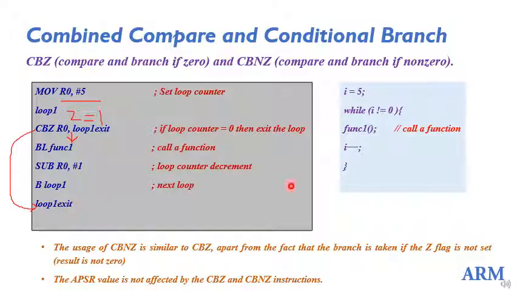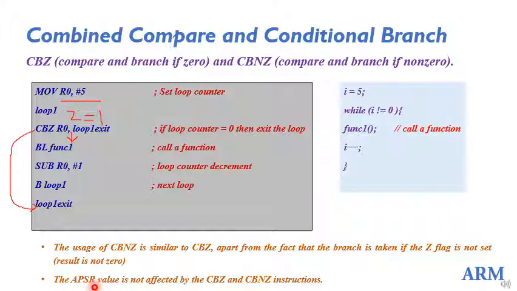This piece of code is exactly translated into assembly code using this instruction CBZ. Okay, so the usage of CBNZ is similar to CBZ, but here the condition is if the Z flag is not set, then it will be taking the branch. Okay, and the main point to note here is the APSR, the flags. APSR means application program status register.